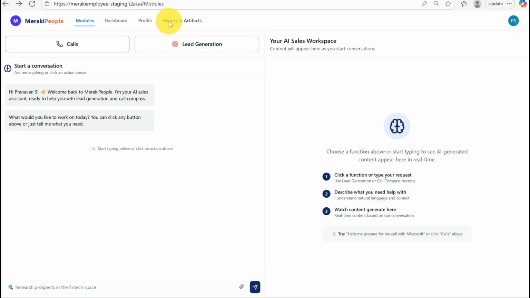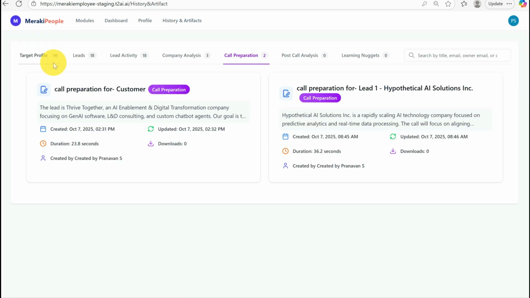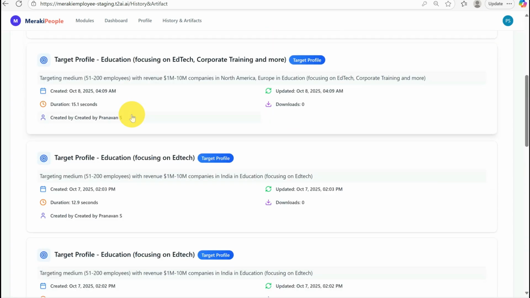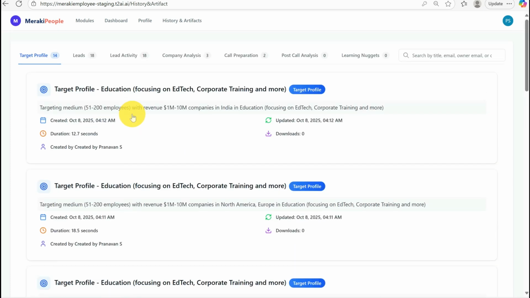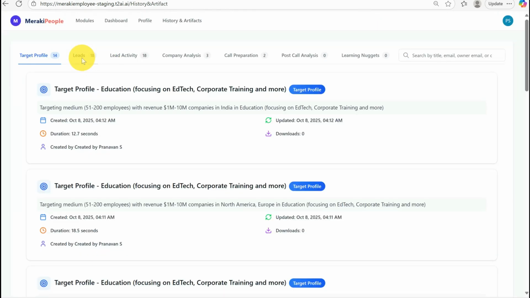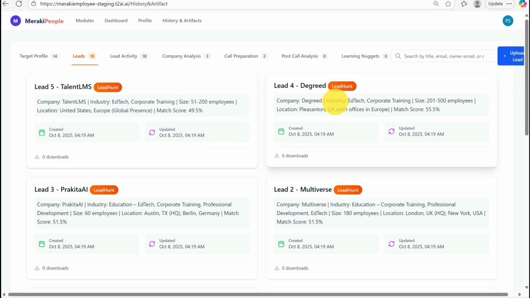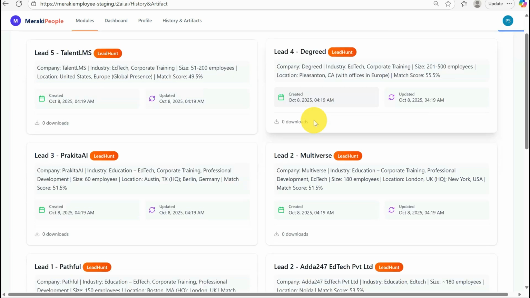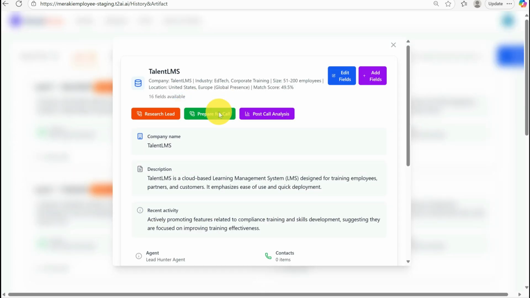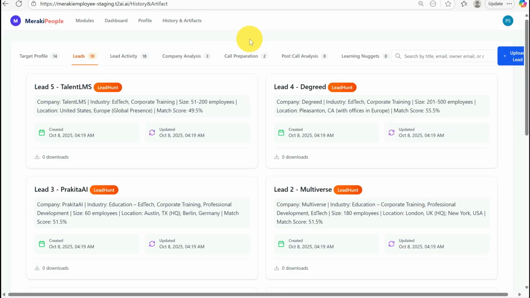So I can go back and go to the section called History and Artifacts, and all the target profiles, all the artifacts which I've created. All the target profiles that I have generated so far are stored over here. And you can use any of these target profiles and then hunt leads from here all over again, and so on and so forth. All the leads are also recorded here. So right now we saw these leads getting generated, right? So all these leads are recorded over here. You click on them, you can prepare for call, you can do a post call analysis, you can edit the fields, and so on and so forth, right?